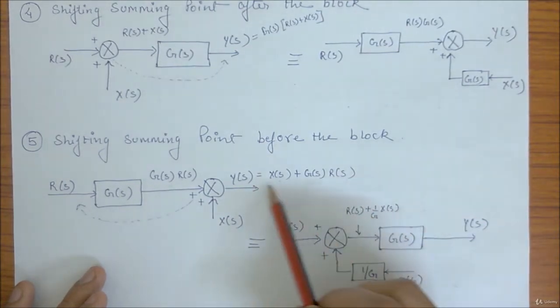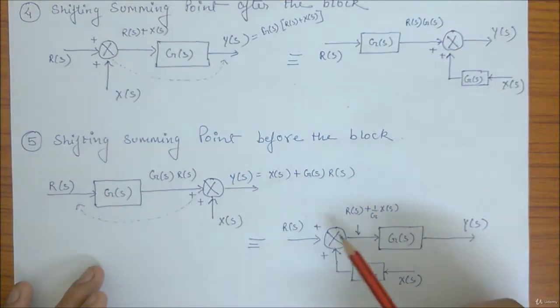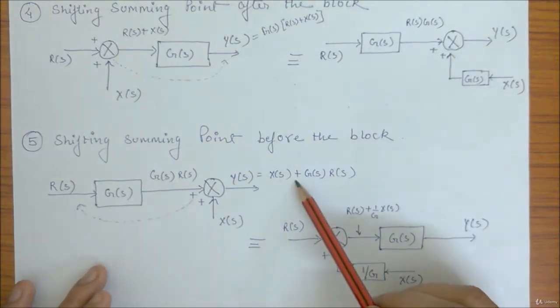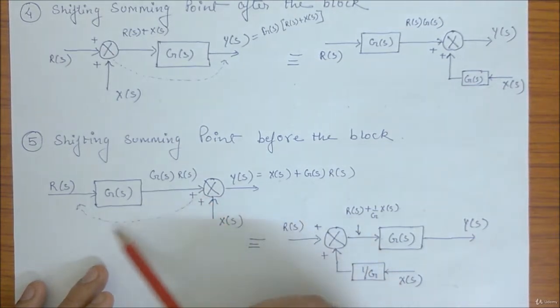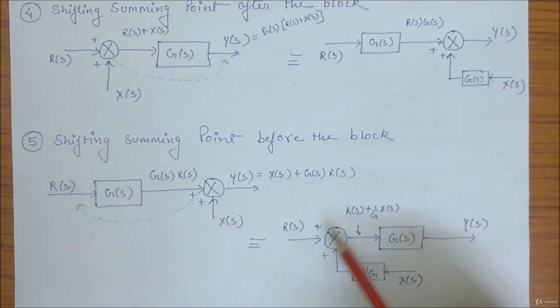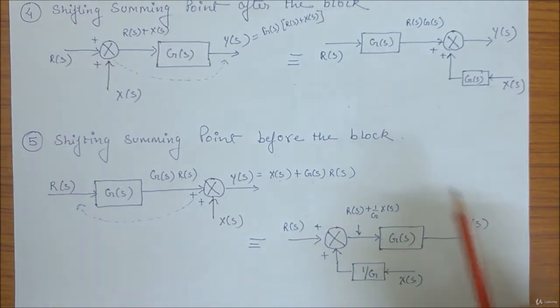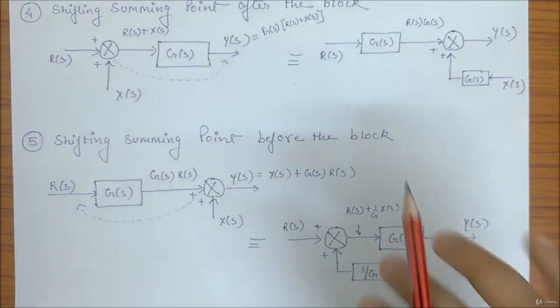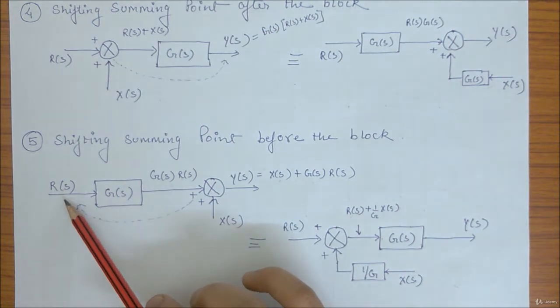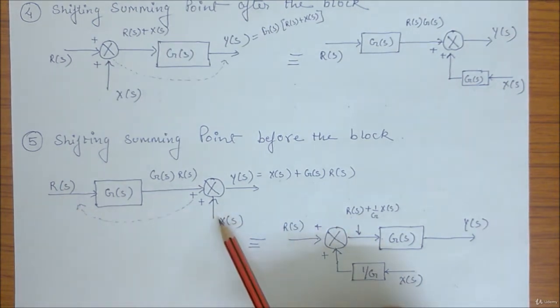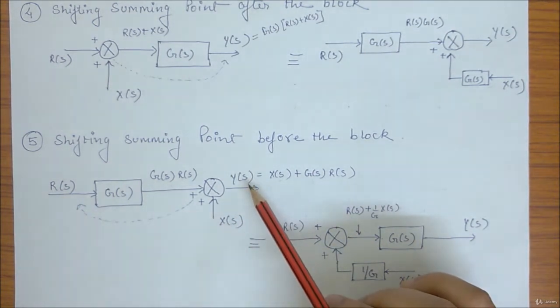You can cross check. So I had this output. I wanted to change this point and this summer to this point, so I blindly did this. What I had and what I want to have, accordingly I changed the block and the input. Again RS was my input, XS was my input, YS was my output.